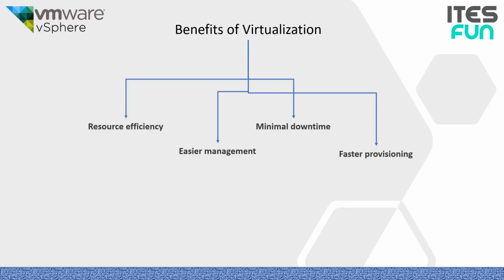If we dig into these one by one, resource efficiency means that before virtualization, each application server required its own dedicated physical CPU. IT staff would purchase and configure a separate server for each application they wanted to run. The IT team preferred one application and one operating system per computer for reliability reasons.